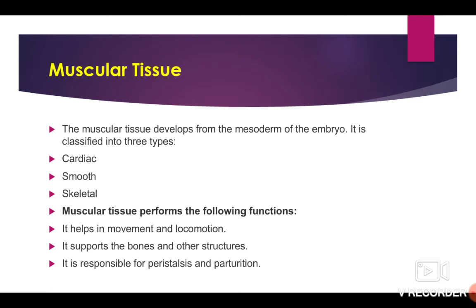Muscular tissue. The muscular tissue develops from the mesoderm of the embryo. It is classified into three types: cardiac, smooth, skeletal. Muscular tissue performs the following functions. It helps in movement and locomotion. It supports the bones and other structures. It is responsible for peristalsis and parturition.